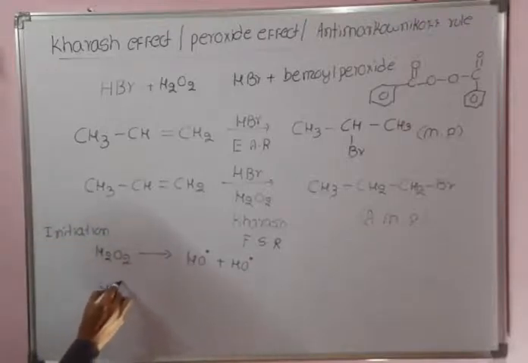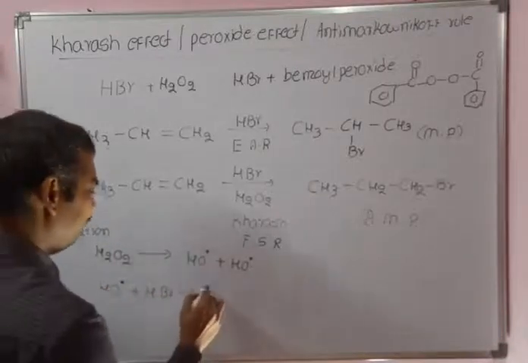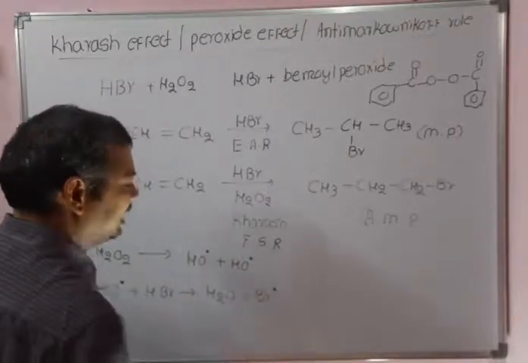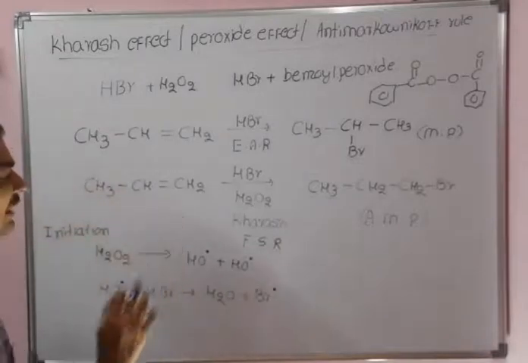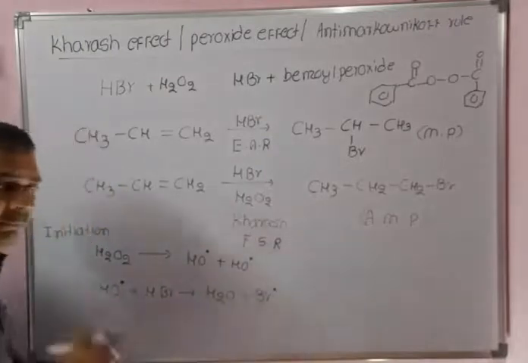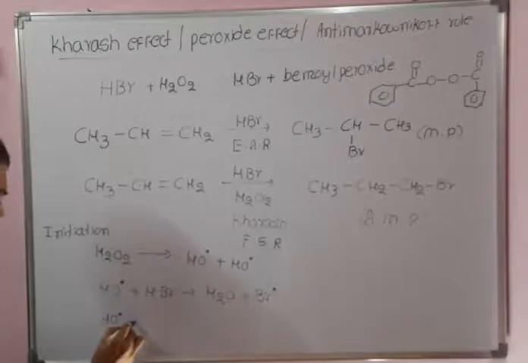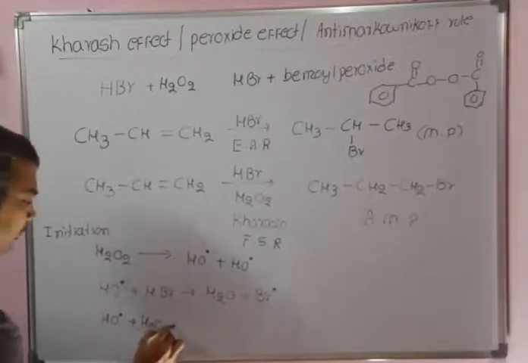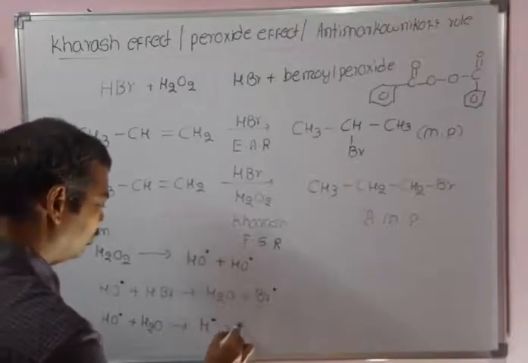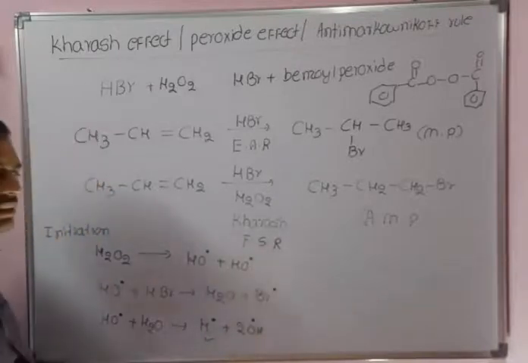Then the HO dot reacts with HBr to give H2O plus Br dot. See, the Br dot is the first free radical that is obtained in the Kharasch effect. So definitely the first free radical that attacks is Br dot. After that, the second free radical HO dot reacts with H2O to give H dot and 2 OH dot. So the second free radical that attacks is H dot.